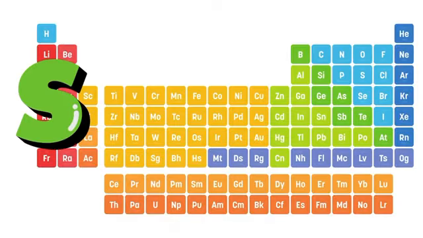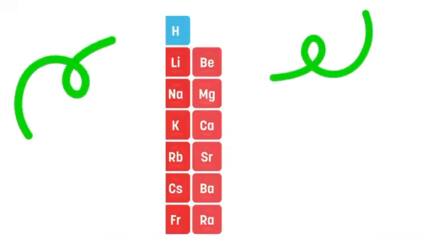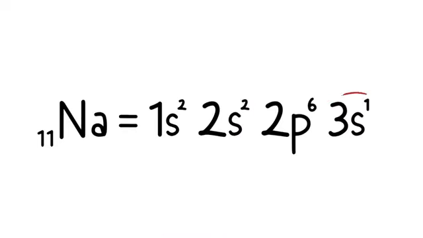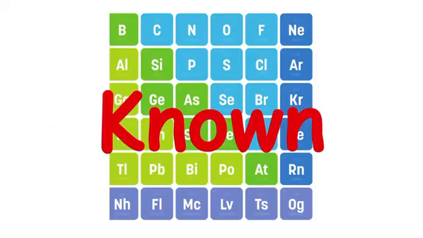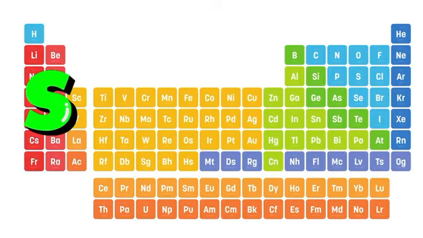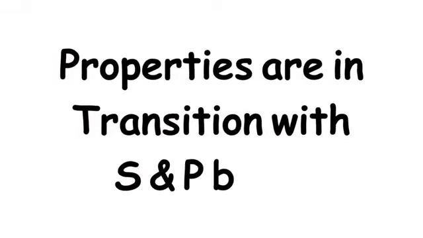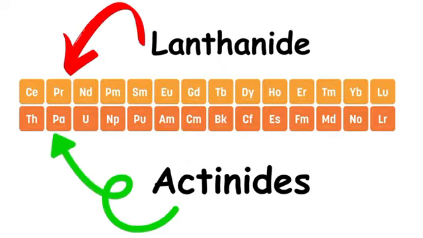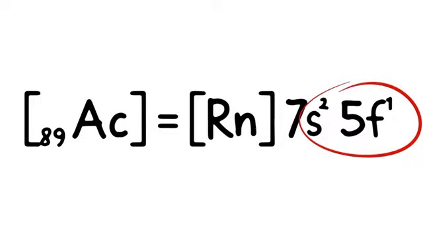Blocks in the periodic table. The periodic table is divided into 4 blocks on the basis of electronic configuration. And they are S block, P block, D block, and F block. Members of group first and second A are called S block elements because their valence electron is present in the S orbital. From third A to 8th A, they are known as P block elements because the valence electron lies in the P orbital. In between S and P block elements, there are D block elements, which are also called transition elements because their properties are in transition between S and P block elements. Lanthanide and actinide series elements are called F block elements because their valence electron is present in the F orbital.